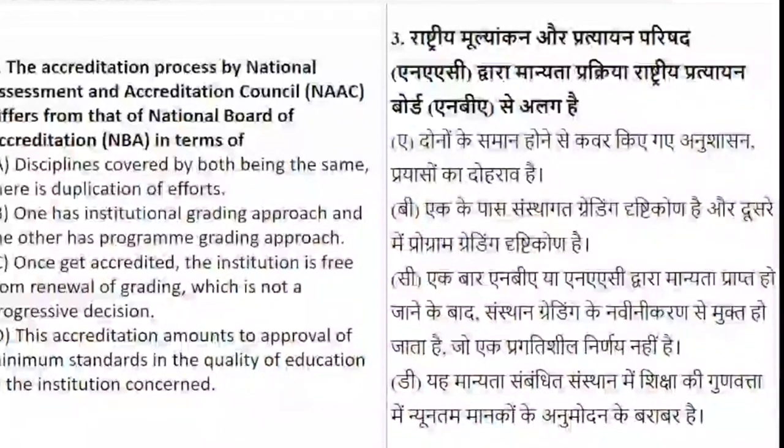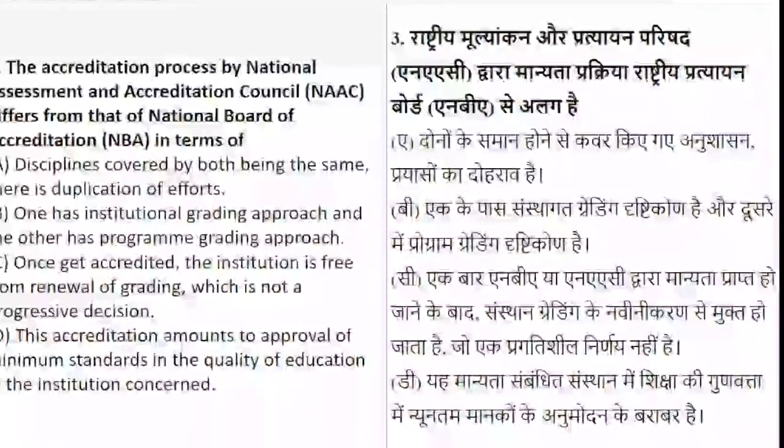The options given are: disciplines covered by both being the same, so there is a duplication of efforts; one has the institutional grading approach and another has the program grading approach; once one gets accredited, the institution is free from renewal of grading, which is not a progressive decision; and this accreditation amounts to approval of minimum standards in the quality of education in the institution concerned.